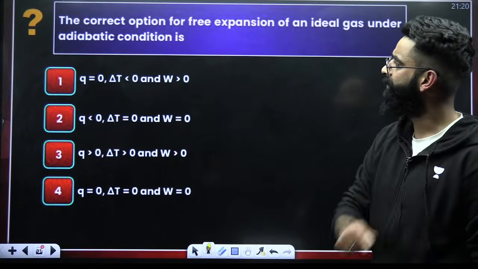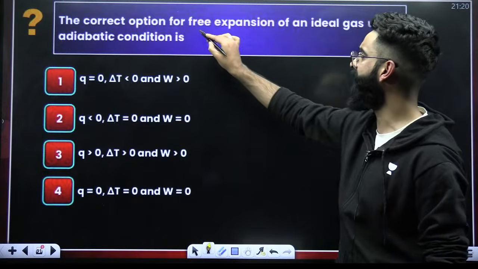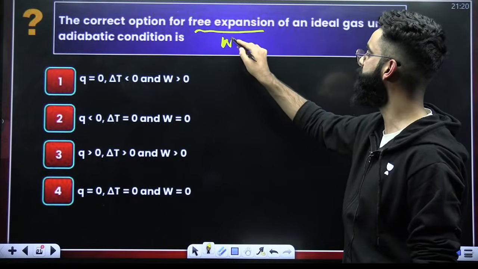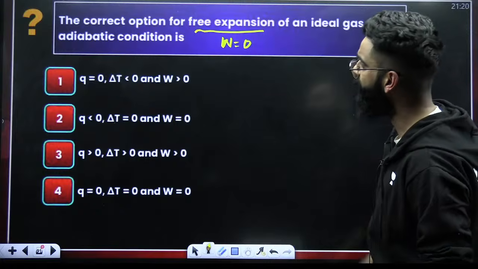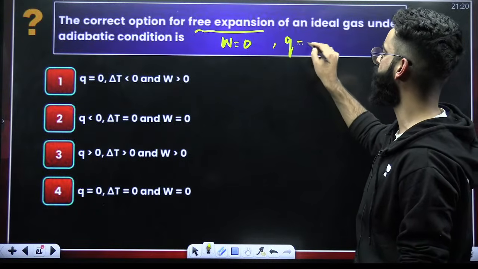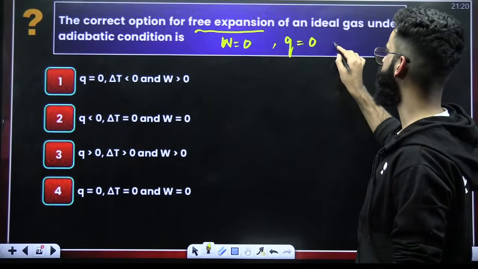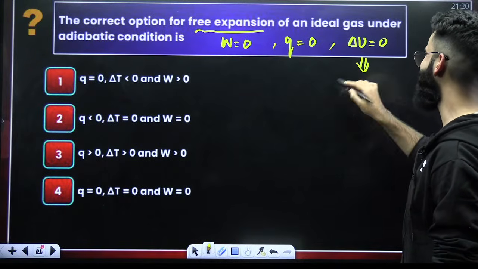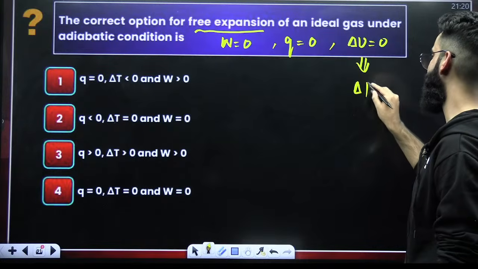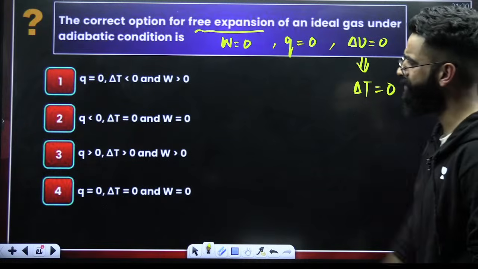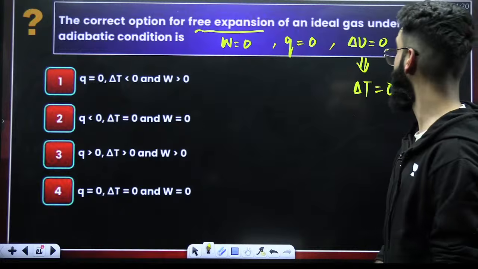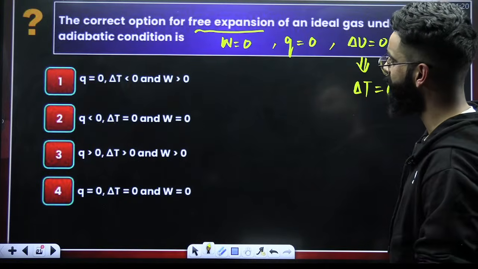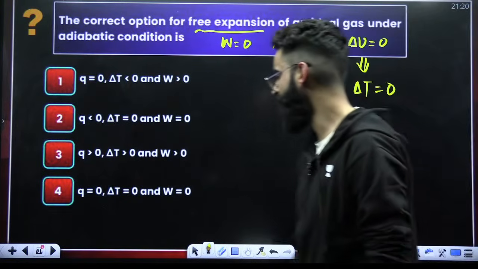Look at this one. The correct option for free expansion means W is 0, of an ideal gas undergoing adiabatic process. Adiabatic means Q is equal to 0. If W is 0 and Q is 0, as per first law, delta U has to be 0. If delta U has to be 0, that means n CV delta T is 0, which means delta T also has to be 0. Now find the options. Q 0, W 0, delta U 0, delta T 0, everything 0. So which one? It's going to be option 4.